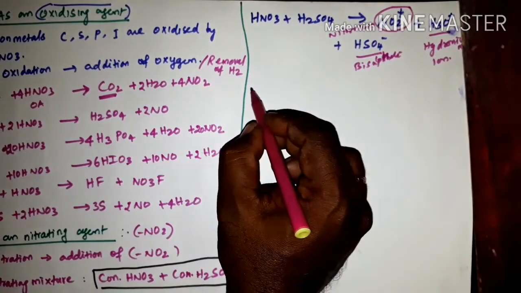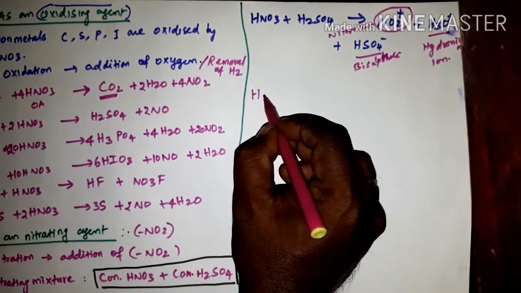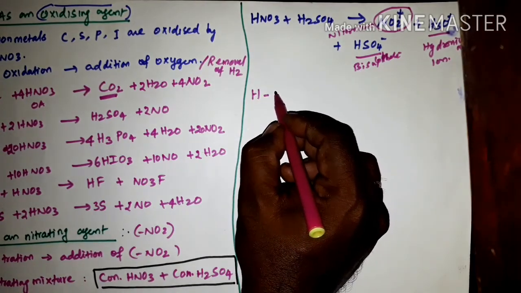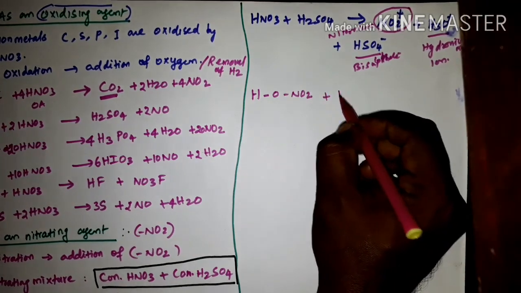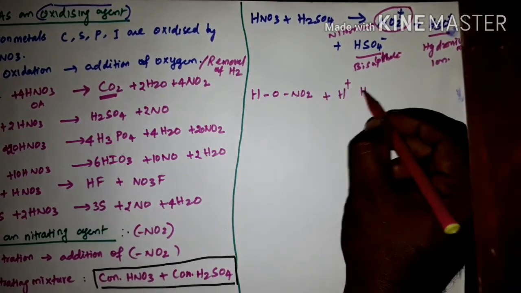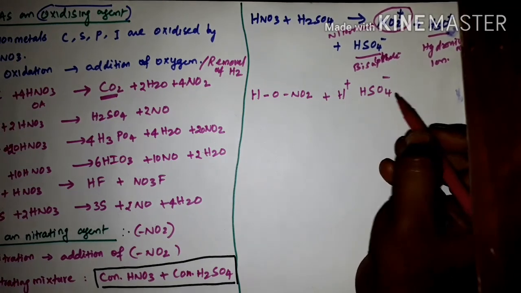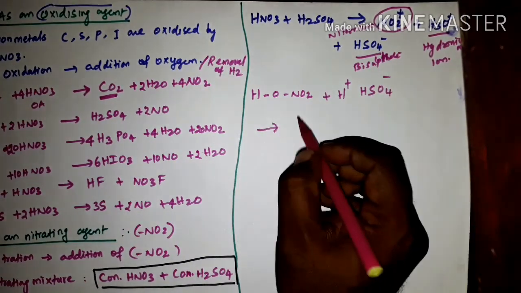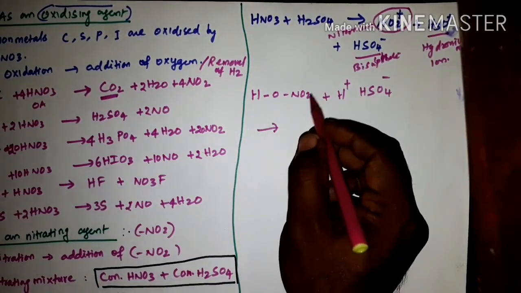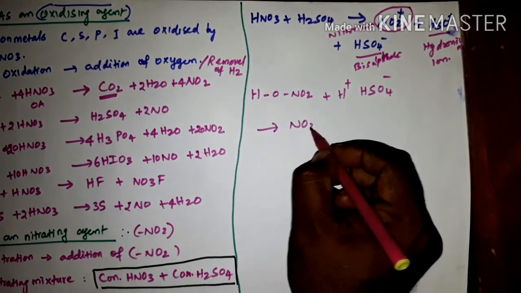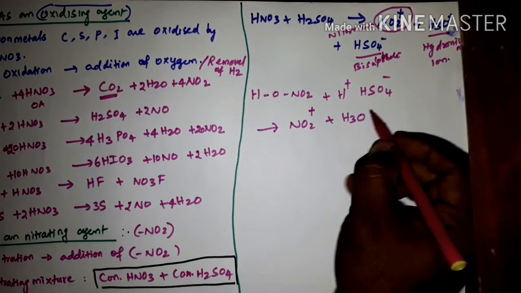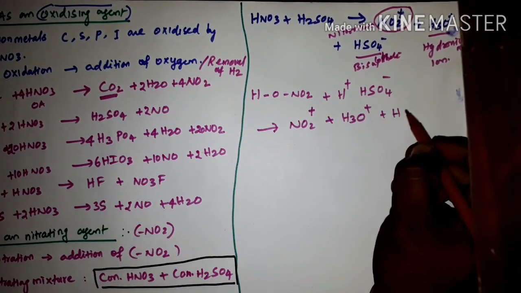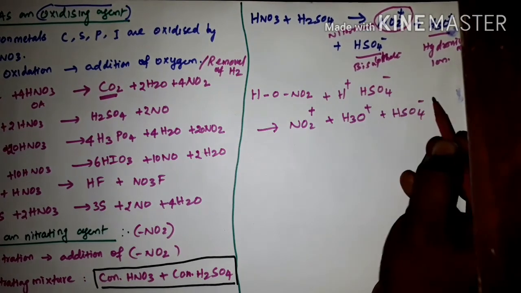See how it is formed. Generally, nitric acid HONO2 plus H+ HSO4-. Okay, so we will get this NO2+, H3O+, HSO4-.